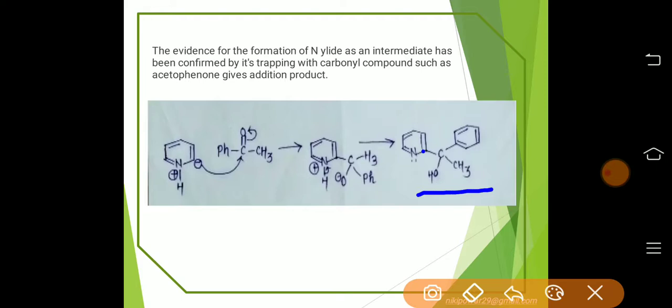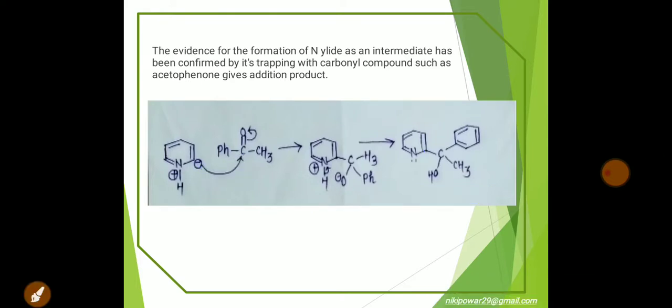Formation of nitrogen ylide, that is, formation of a carbanion takes place. Okay. So here is a carbanion, this will attack at the carbonyl carbon, hence leads to the addition product. Okay, after proton transfer. So this is all about nitrogen ylide.